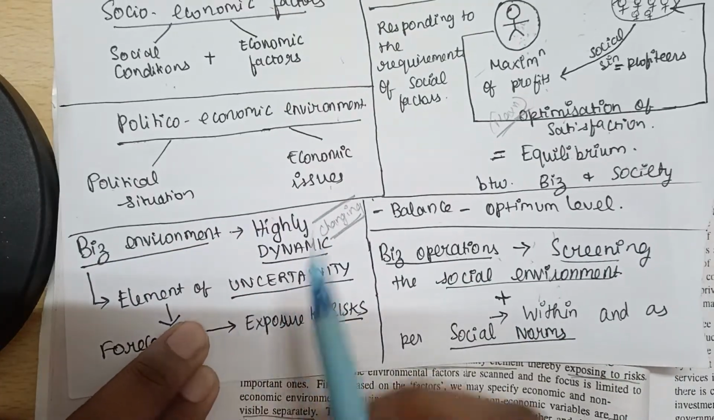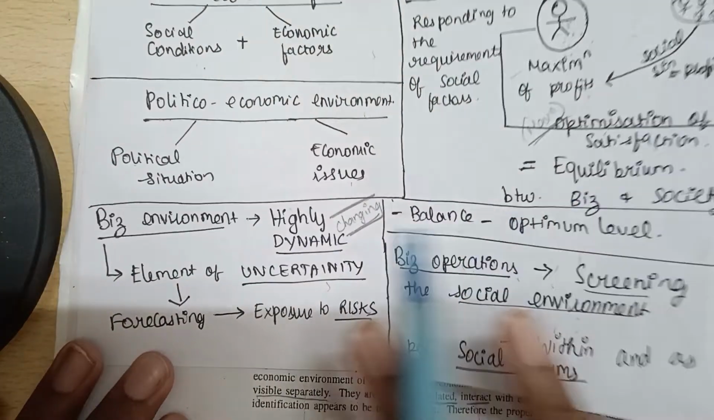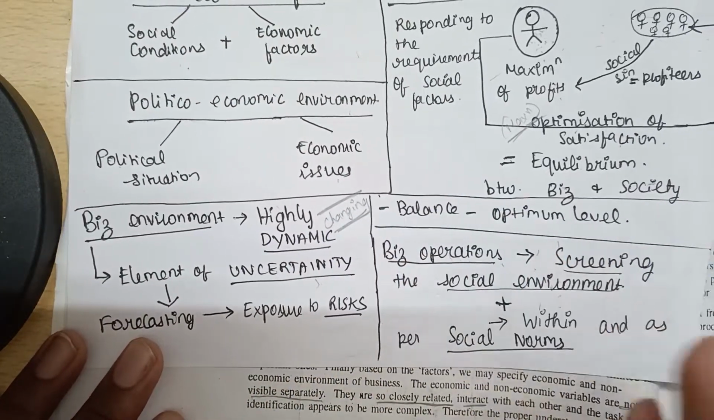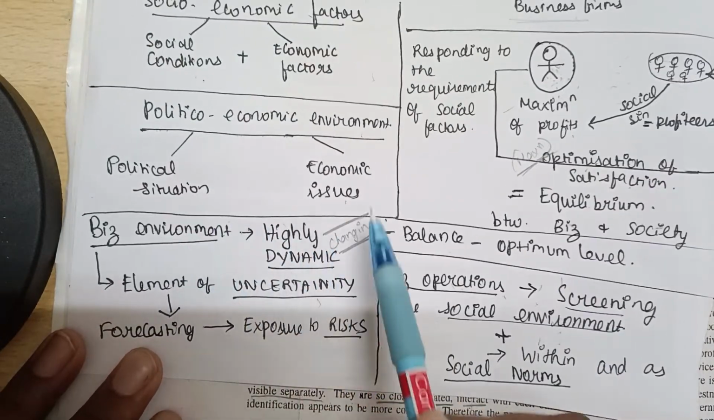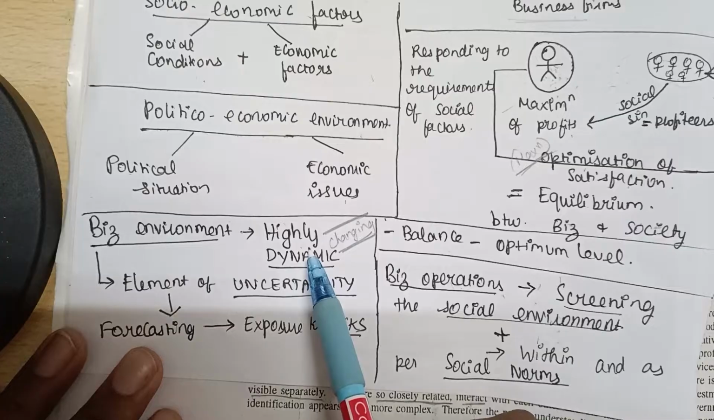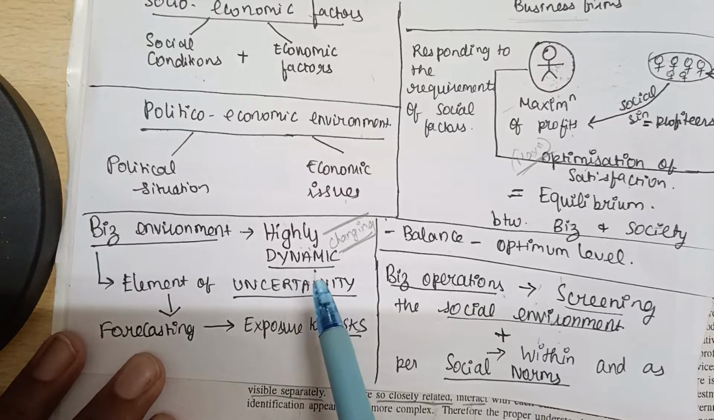All right, so there is an element of uncertainty. Uncertainty is you don't know what is going to happen. That is the meaning of uncertainty: you're not certain, you're not sure of what is going to happen. Since the business environment is always changing, it's always highly dynamic, there is always an element of uncertainty. You will never know what is going to happen next.